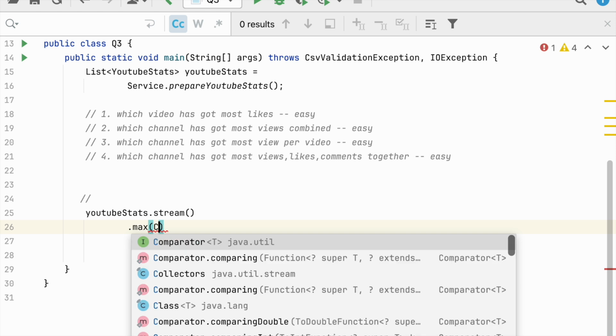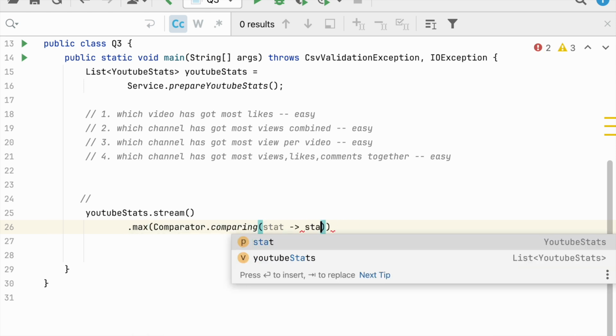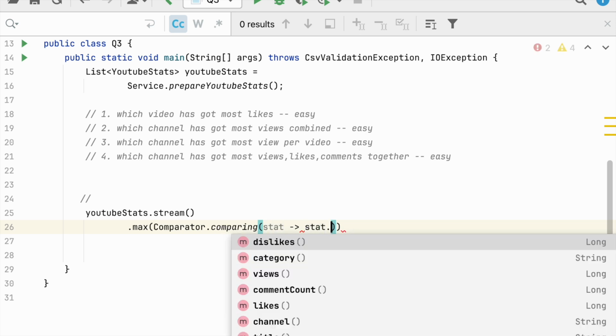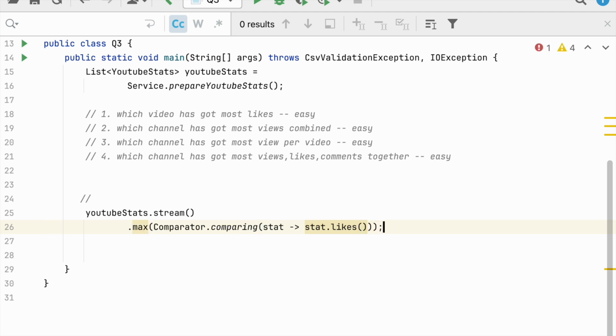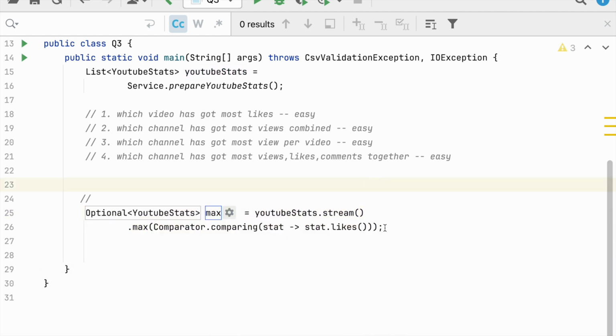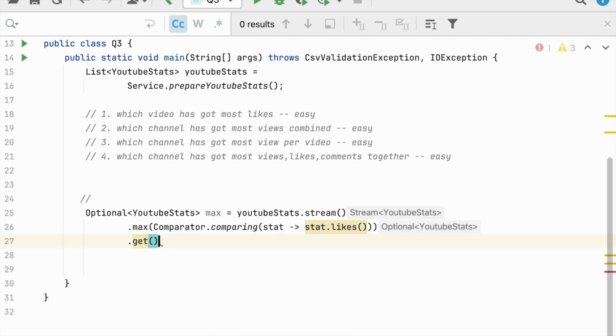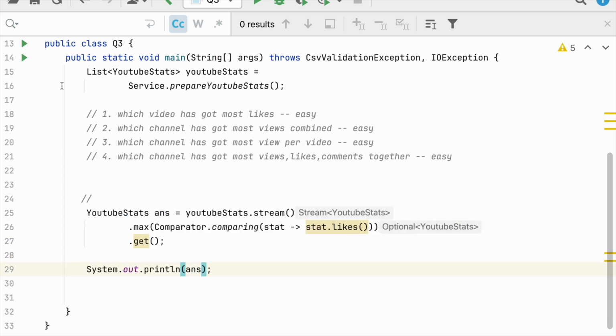Now it's very simple. Max by Comparator.comparing, we are going to get a stat and then we are going to open a lambda under the comparing. How we want to basically sort this: of course I want to sort this based on the likes and find out the maximum. Of course this is going to return me an optional, and I need to open this optional. Very simple, get, and I just can get rid of this optional, and this is my answer number 1. I'm just going to print this answer and see what the result is.